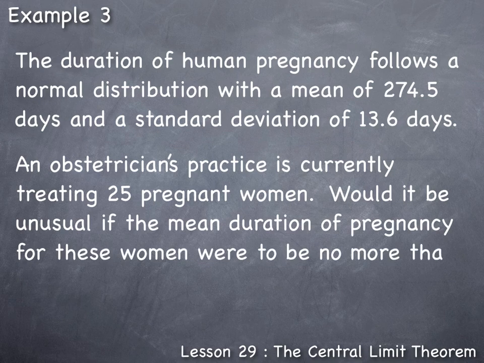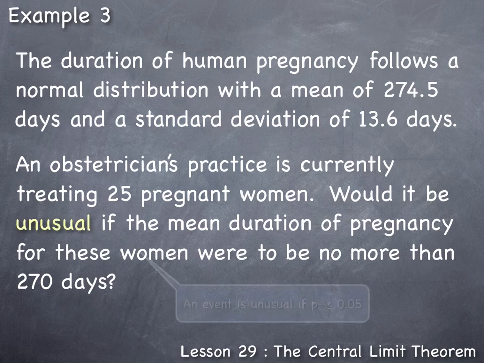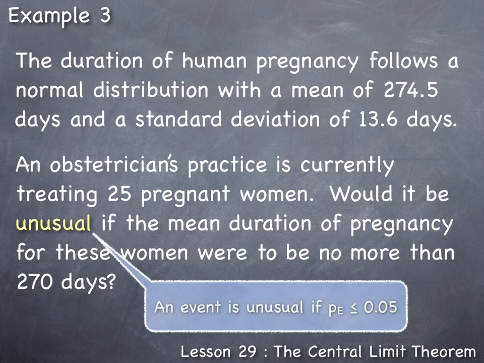Would it be unusual if the mean duration of pregnancy for these women were to be no more than 270 days? Well, here we're trying to determine if this event is unusual. Now, an event is unusual if the probability that that event occurs is less than or equal to 0.05. So we need to calculate the probability of this occurrence and compare it to the 0.05.